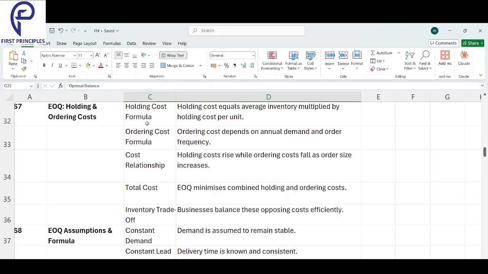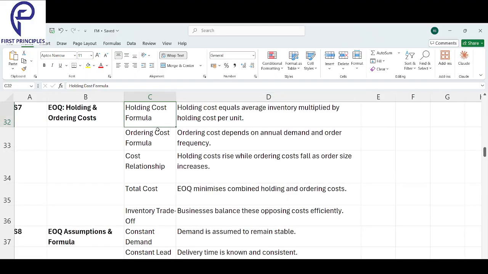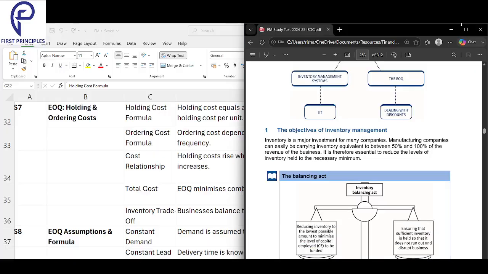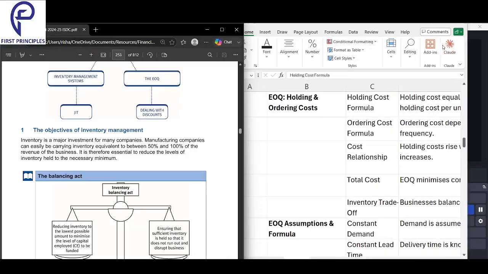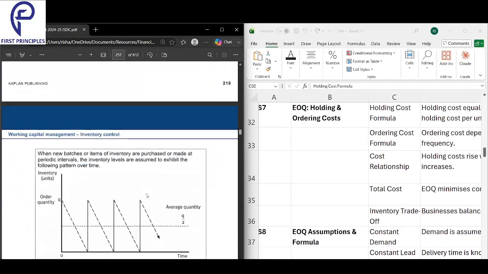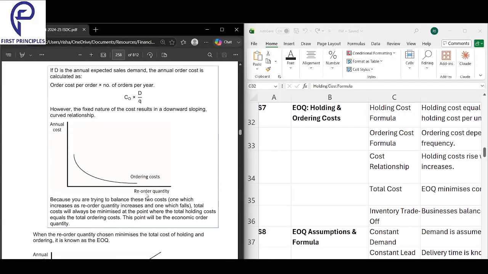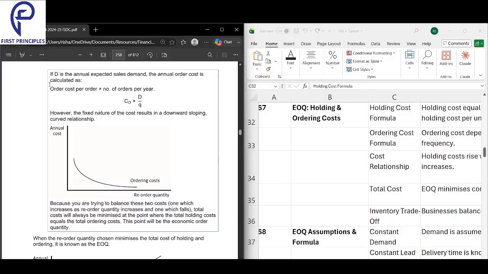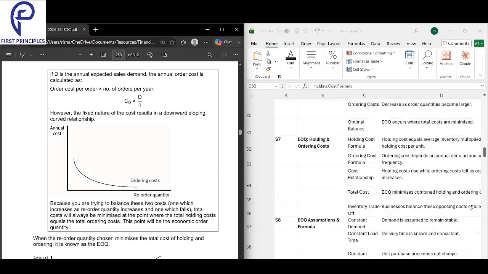Now coming to the formulas. How do you calculate the holding cost? How do you calculate the ordering cost? Let's look into this. I will stick the formulas here so that whenever you learn to calculate, it becomes easy. So this is how you calculate your ordering cost.